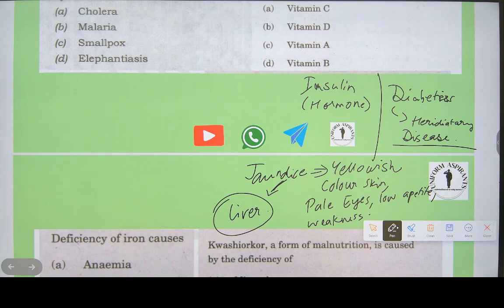Hereditary disease. Diabetes is a hereditary disease caused by lack of insulin.